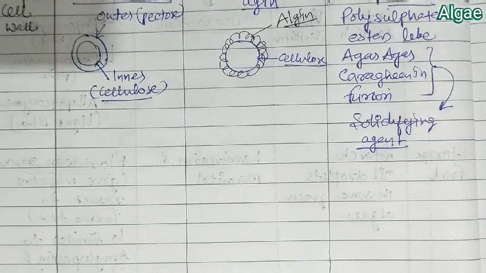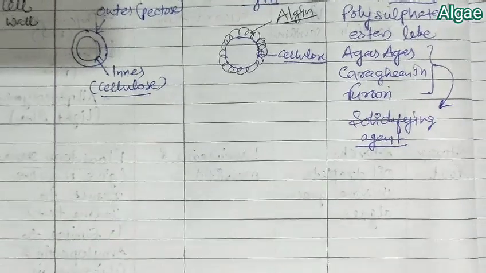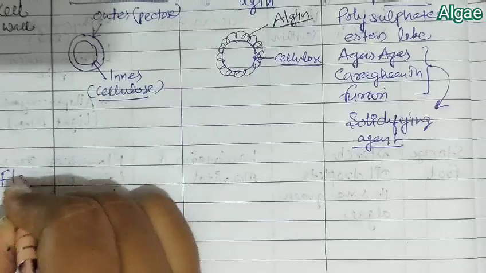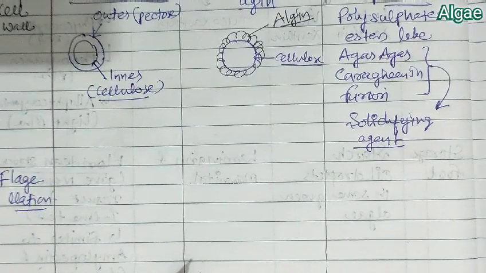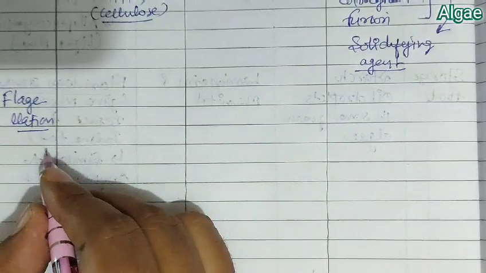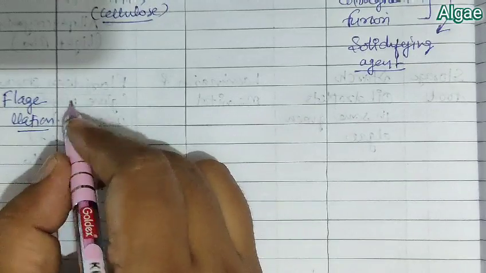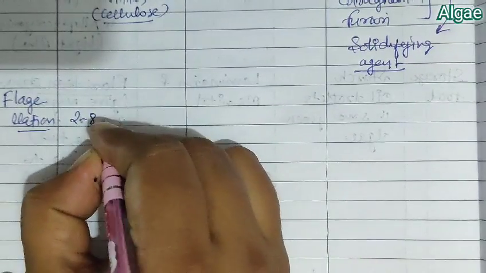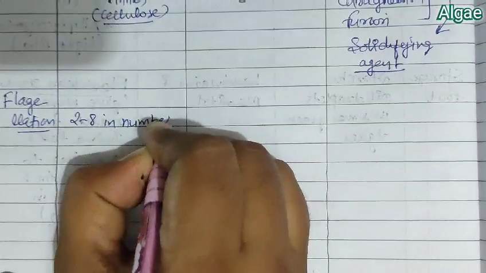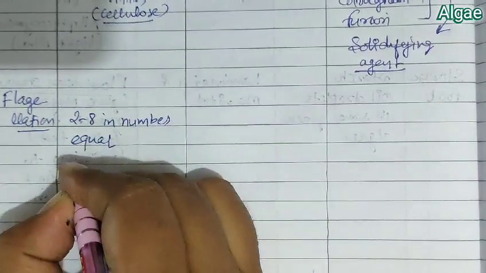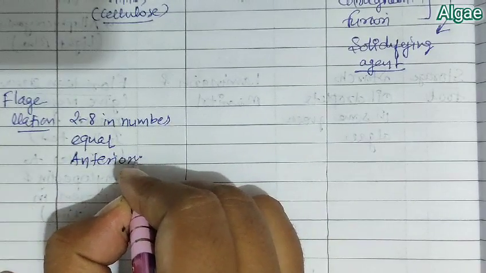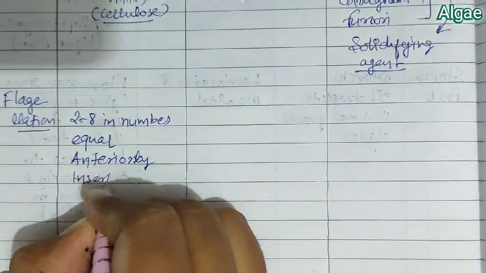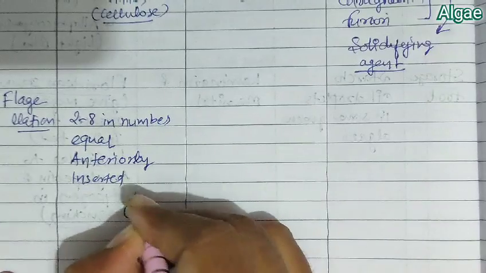With that they have some polysulfated esters like agar-agar, then carrageenan and phenolic. These are all obtained from the cell wall of some of the red algae, and they are used as a solidifying agent.